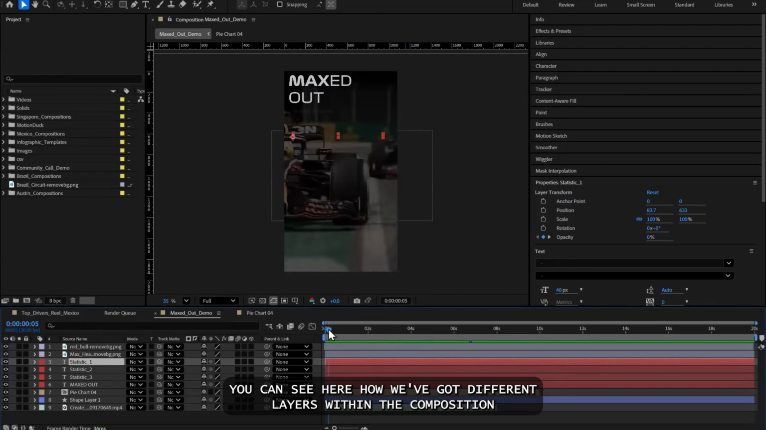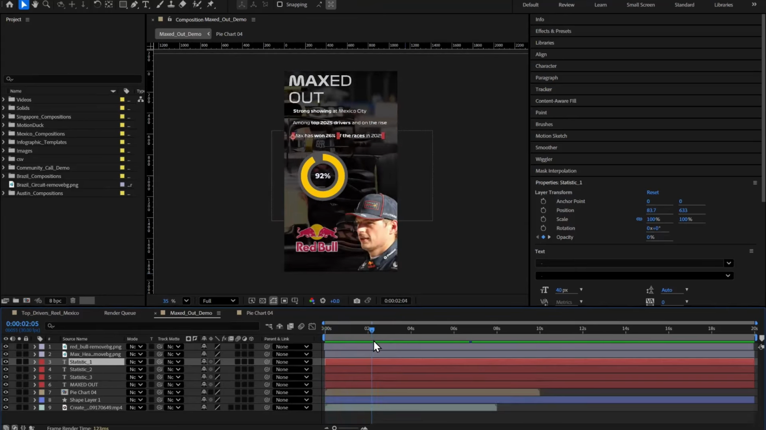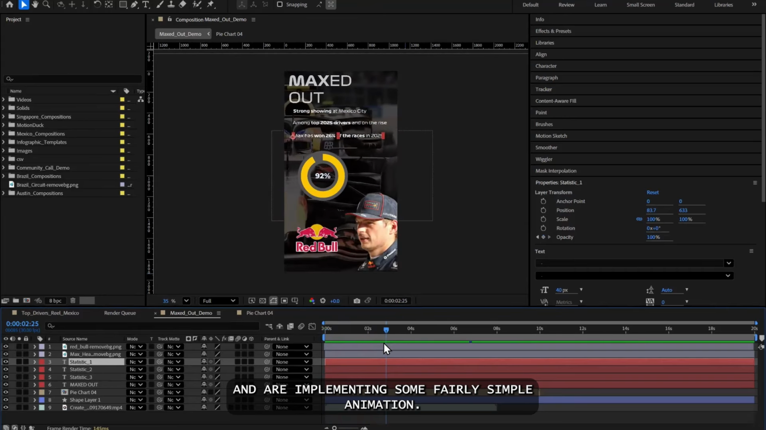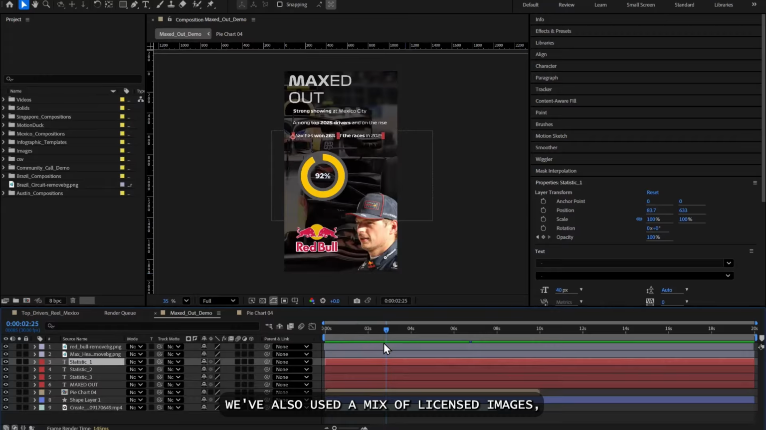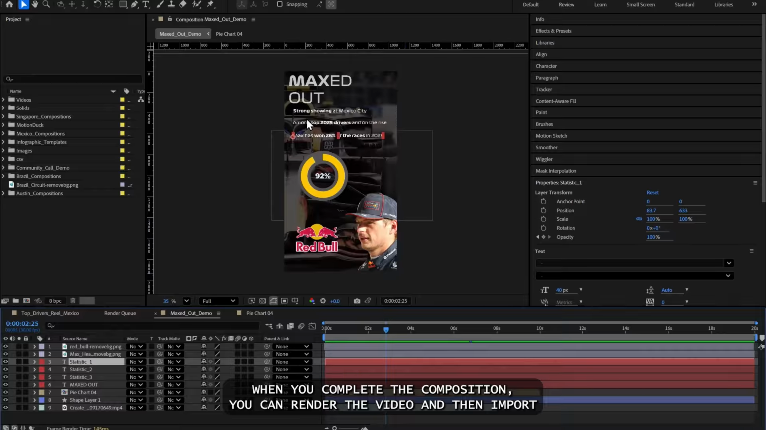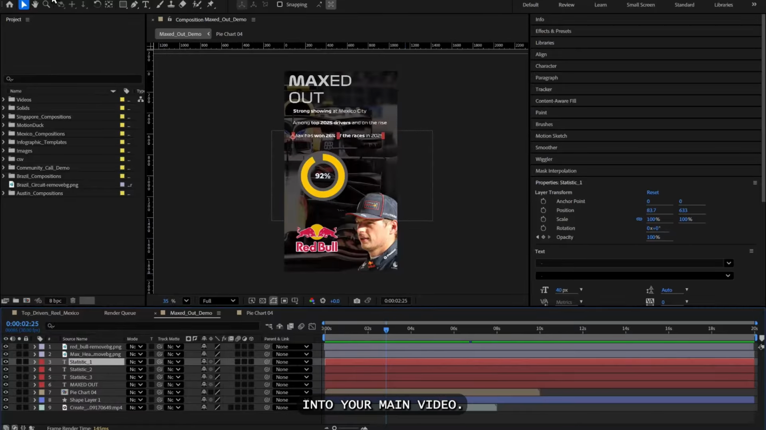You can see here how we've got different layers within the composition and are implementing some fairly simple animation. We've also used a mix of licensed images, Google Flow AI-generated video, text, and of course the statistic that represents Max's driver point share. When you complete the composition, you can render the video and then import into your main video.